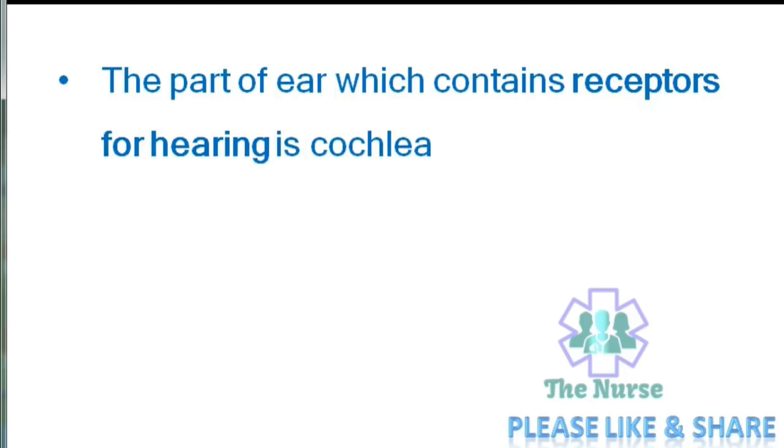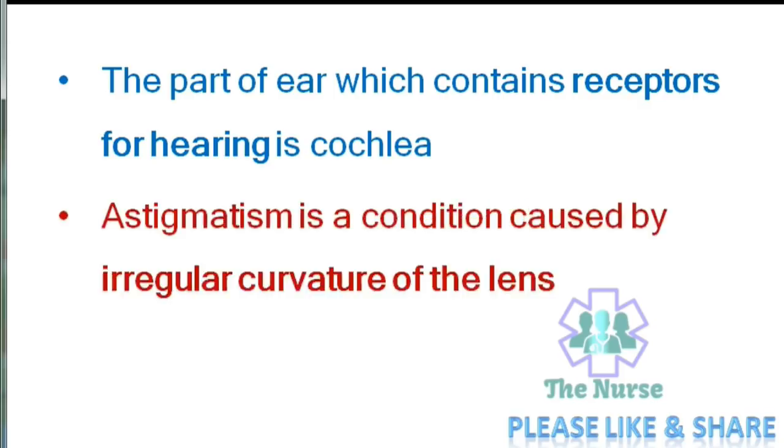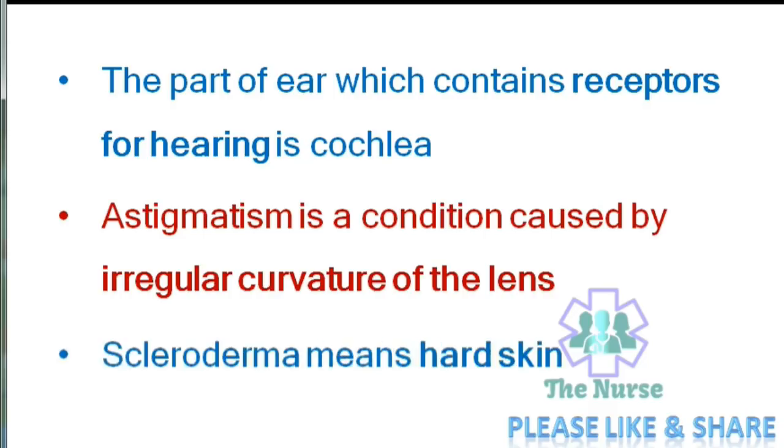The part of ear which contains receptors of hearing is cochlea. Astigmatism is a condition caused by irregular curvature of the lens. Cylindrical lens is used to correct astigmatism.